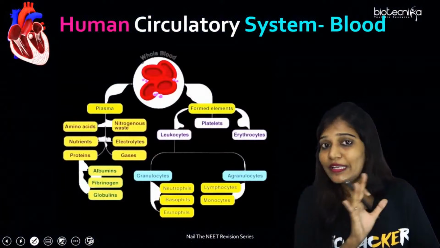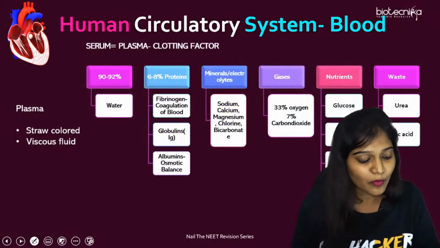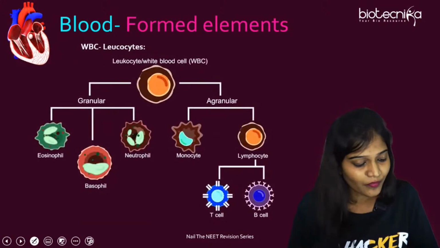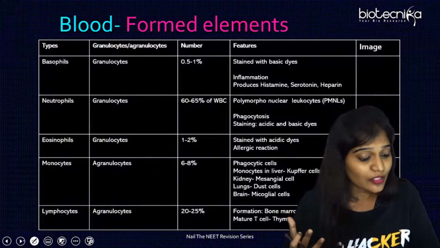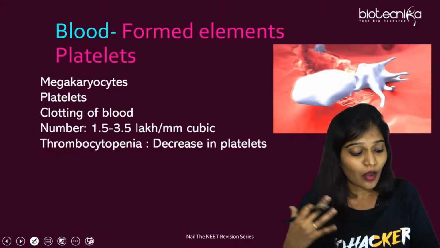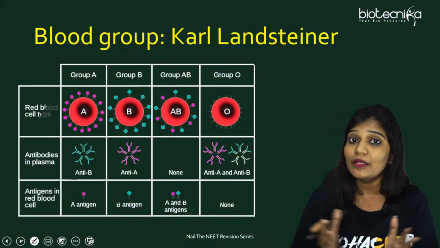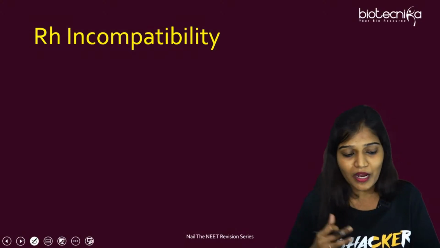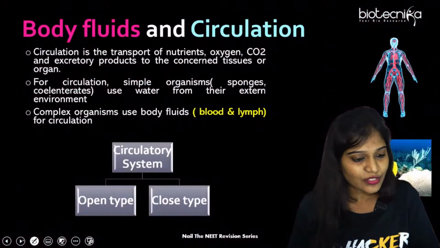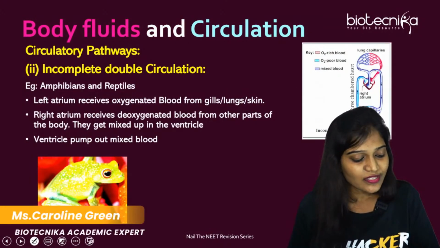We talked about blood, and at the last moment I'll ask some questions and we'll discuss some from the previous part also. We talked about RBC, WBC, platelets, their composition, how many are present, and the conditions. We also talked about blood grouping in the previous one. If you want to know more, you can check the previous video, part 1 of body fluids and circulations. Now let's move on to the human circulatory system, the heart.